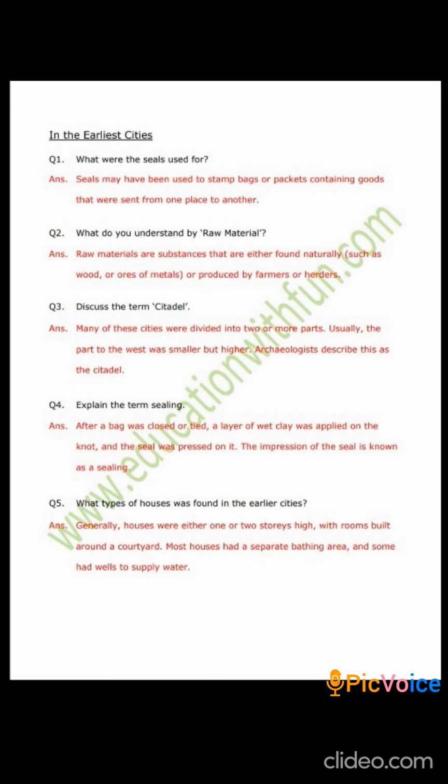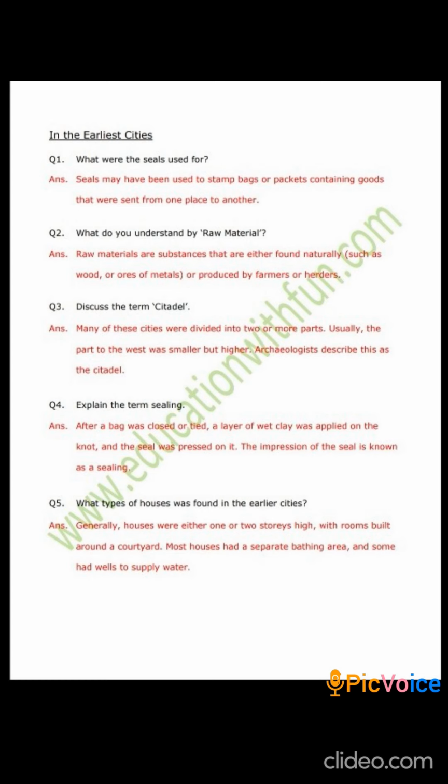And what do you understand by raw material? Raw materials are substances that are either found naturally, such as wood and ores of metals, or they might be produced by farmers or herders. Discuss the term citadel. Just now I already told you citadel is another name for upper town, and many of these cities were divided into two or more parts. Usually the part to the west of the Harappan cities was smaller but at a higher level. So archaeologists describe this as the citadel.